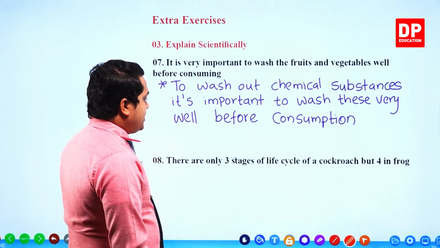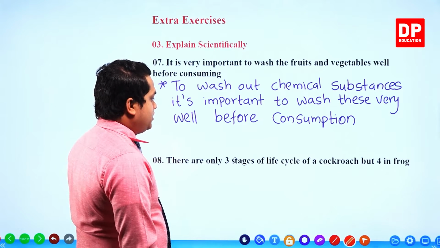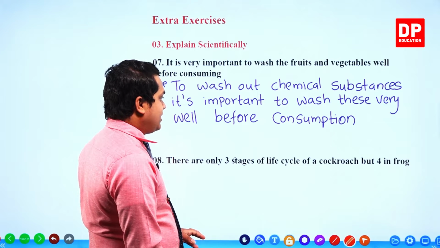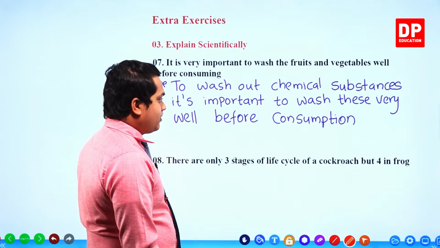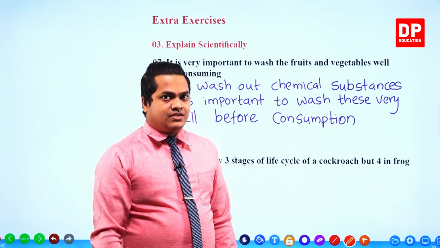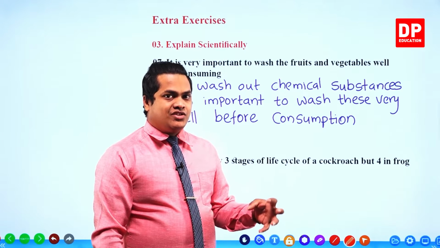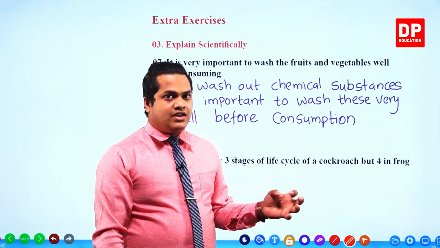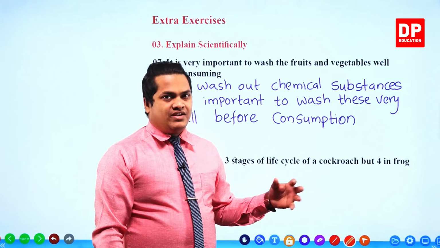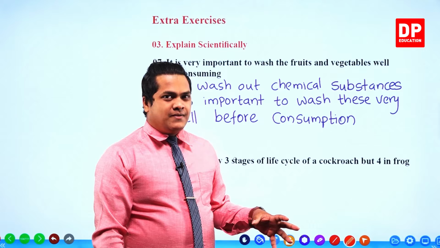There are only 3 stages of life cycle of a cockroach, but 4 in frog. So there are 3 stages in cockroach, but there are 4 in frog. So actually there are not 4, several stages can be observed. You know that a tadpole is going to have dramatic changes within its life cycle in order to convert into a frog. We studied that thing. However, it's been mentioned as 4 stages. Okay, right?